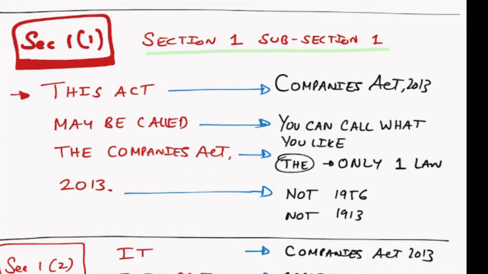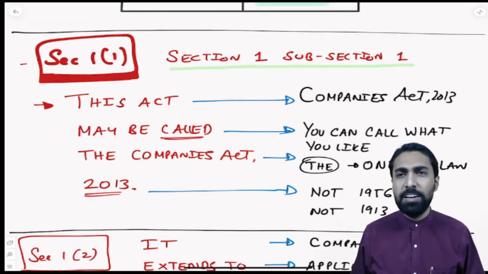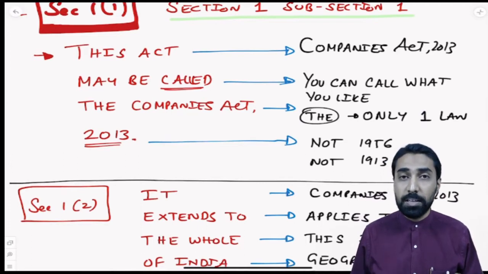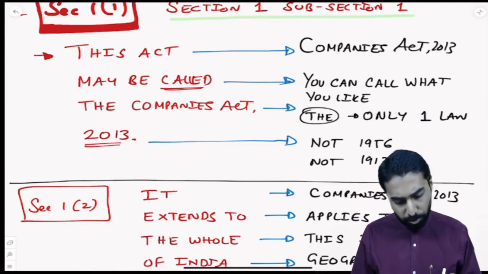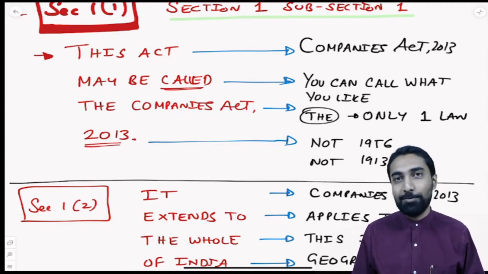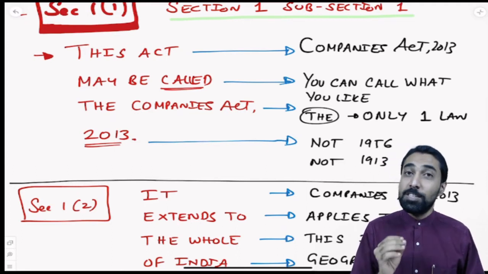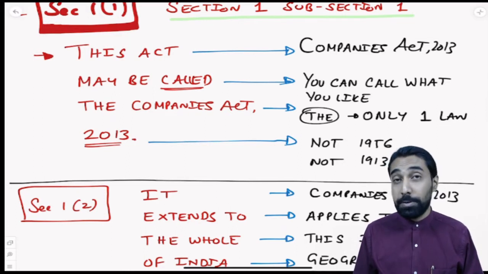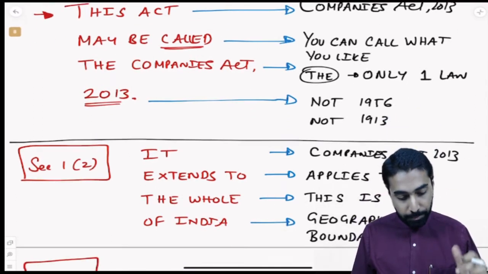First is section number 1, subsection 1. Section number 1, subsection 1 says, this act may be called the Companies Act of 2013. So let us analyze this. We need to analyze this in depth and understand what it means. This act, what is this act? Companies Act of 2013. May be called. So you can call it what you like, but the government has said that this is the Companies Act of 2013. So in general, colloquially and as per law, we are going to call this the Companies Act of 2013.